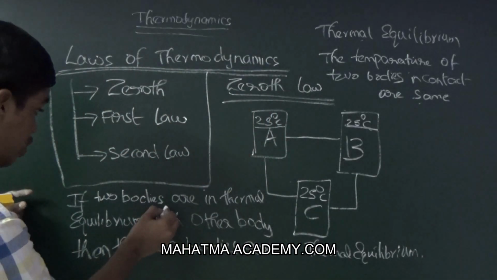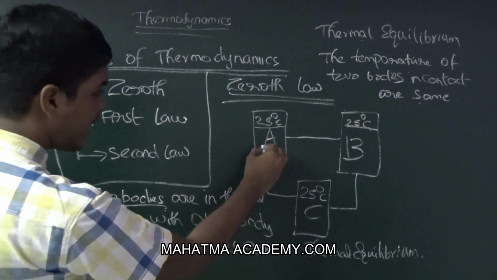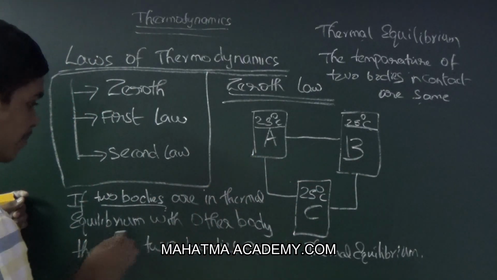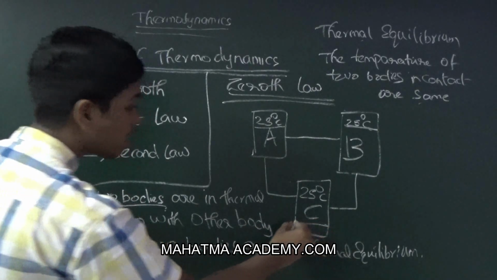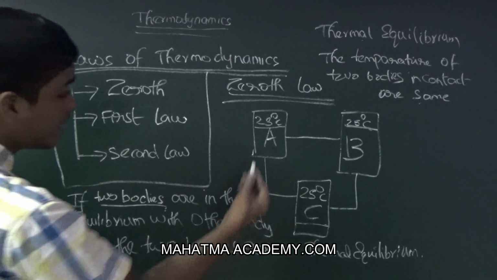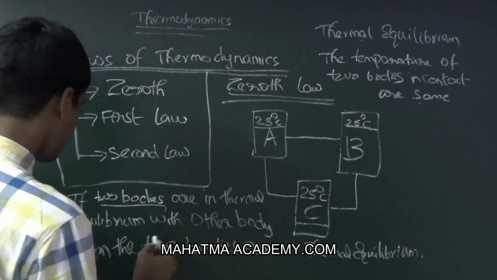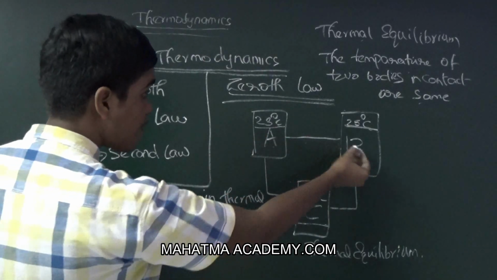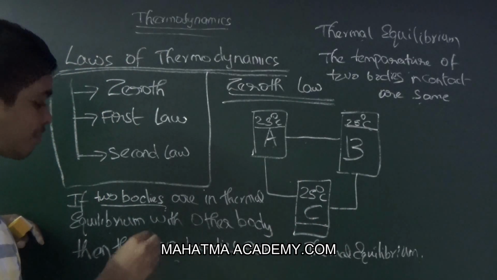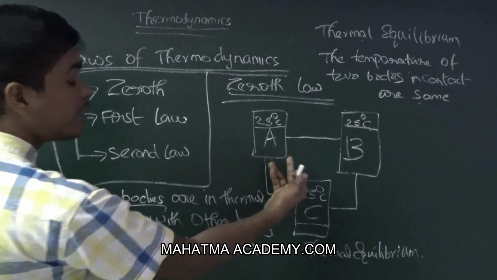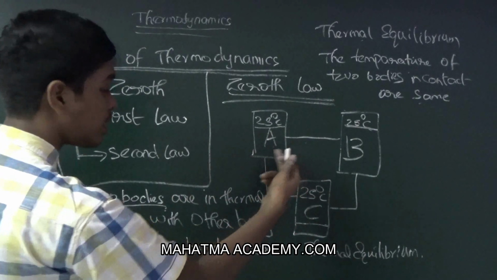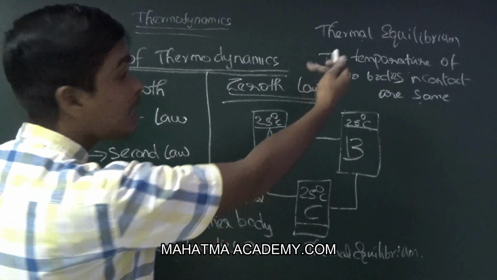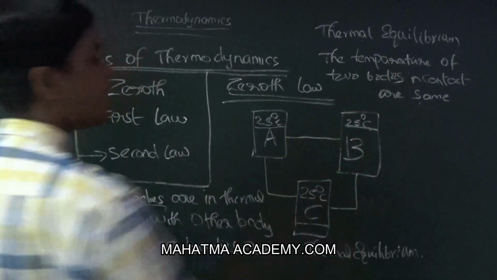Here the two bodies A and B are in thermal equilibrium with another body C, so A and B are also in thermal equilibrium. This is the zeroth law diagram, this is the statement of the zeroth law, and this is the definition of thermal equilibrium.